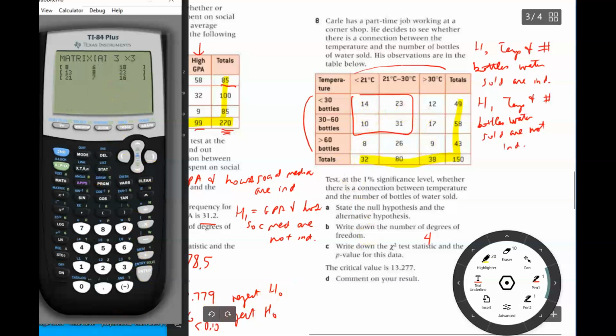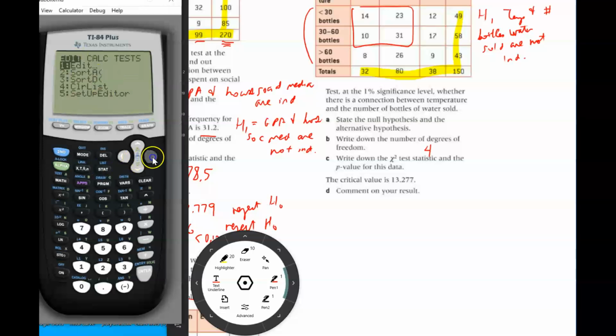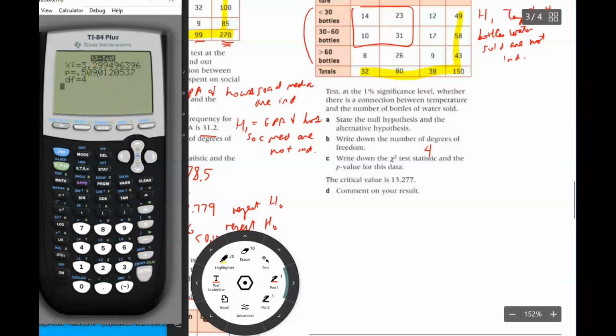So bear with me here while I do this offline in matrix A, and now I'm going to do stat tests, chi-squared. And I know that you don't want to do this so many times, but now you've finally gotten to the point where you definitely memorized it for the rest of your life, right? So the chi-squared value is 3.30. And the p-value is 0.509.